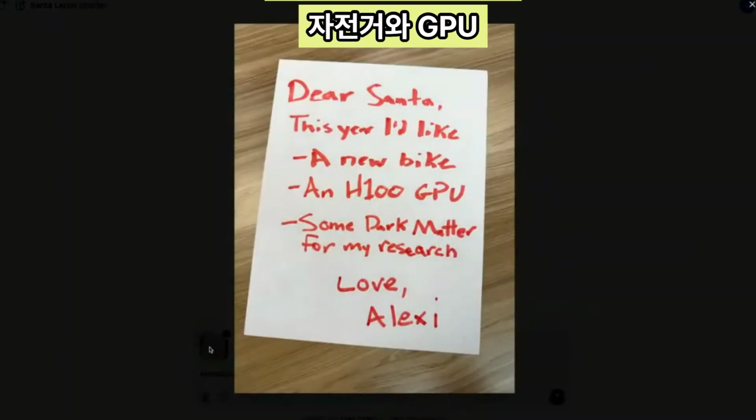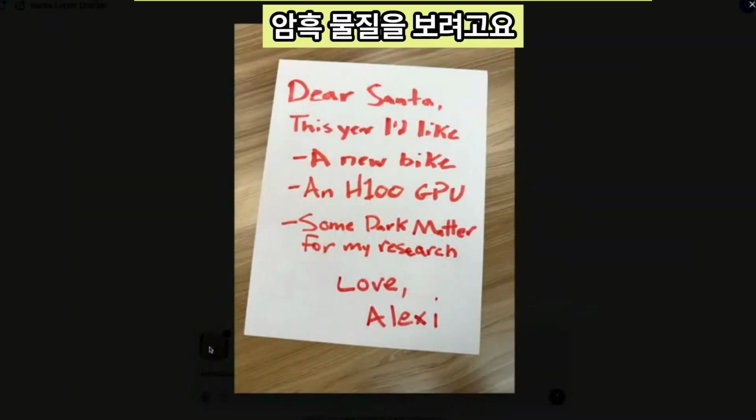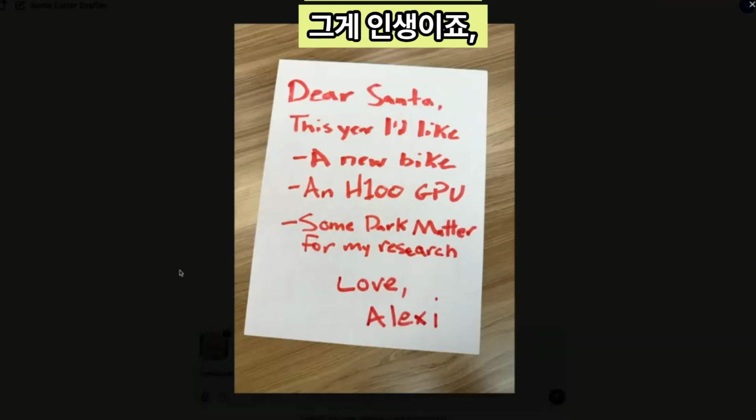Let's open it up real quick just to get a look. A bike, a GPU, and some dark matter. That tracks. All right. Yeah, that's Lexi right there. That looks like my letter. Okay.